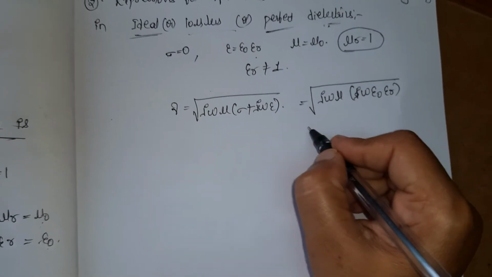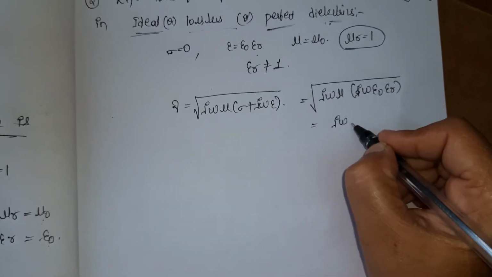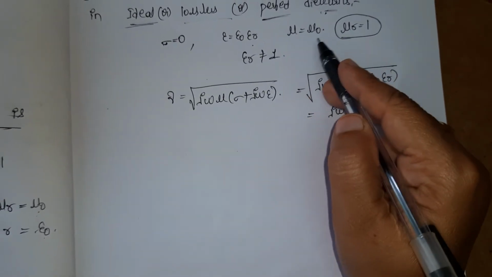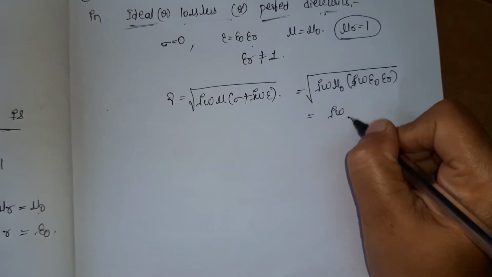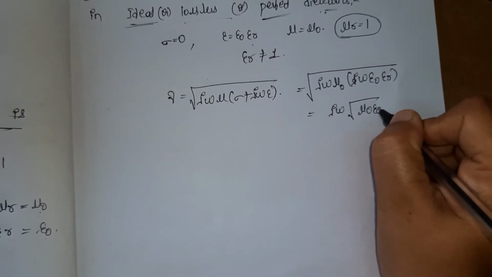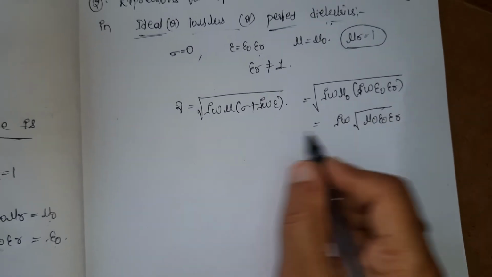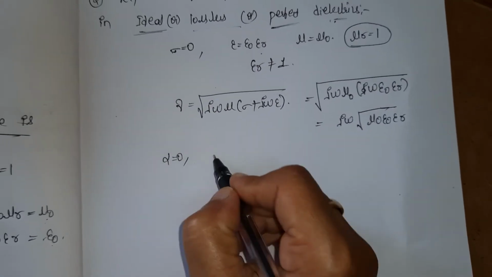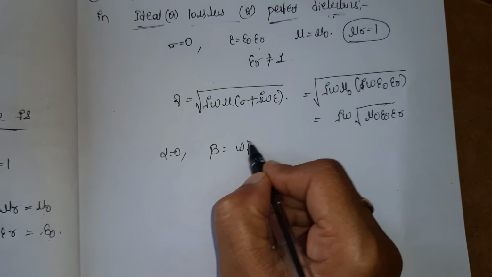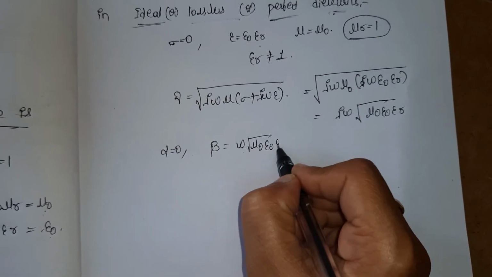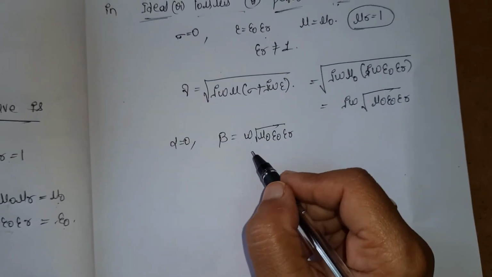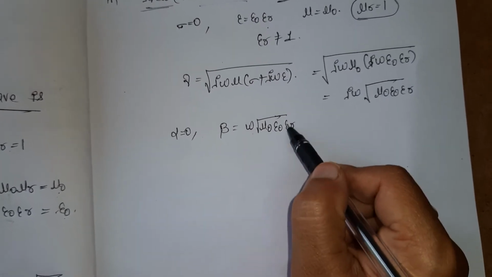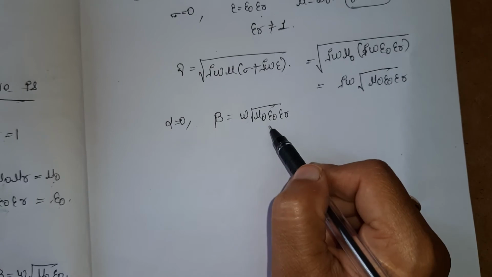So here I will get j omega, mu is nothing but mu naught. So j omega into mu naught epsilon r. So from here we can say that there is no real term, that is alpha is 0, but beta is equal to omega under root of mu naught epsilon r. So in the previous case, when the electromagnetic wave is propagating in free space, we are not having this epsilon r term, remaining all are same.